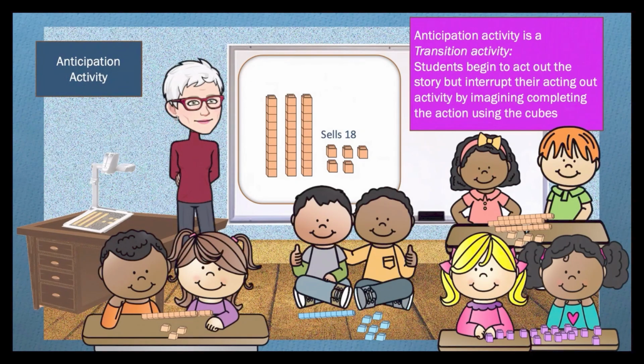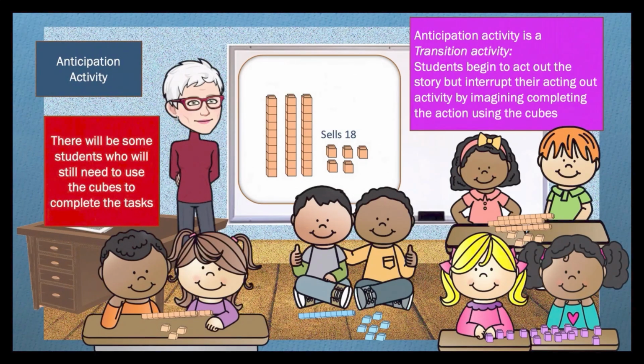We know that students like Destiny and others like her begin to anticipate the results of their actions when the tasks are posed in the reasoning using Unifix cubes format. The anticipation activity provides them with the needed impetus to advance while at the same time provides those students such as Joe and Michael and Tiffany and Amber the opportunity to complete the tasks using the cubes if they need to do so.